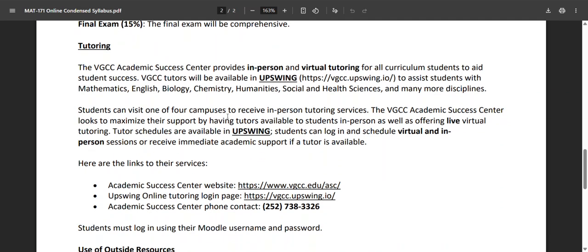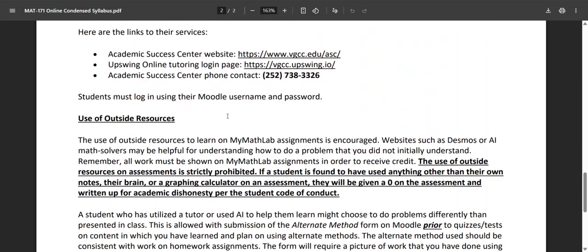So I would look into this tutoring opportunity as soon as you start to struggle, or if you know that you struggle with math, then I would start to look into it now so that you just have it set up when you really need it.